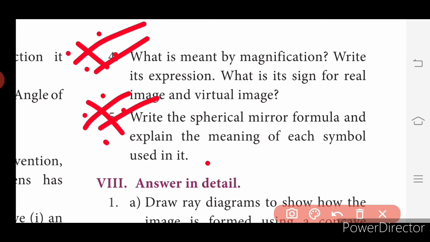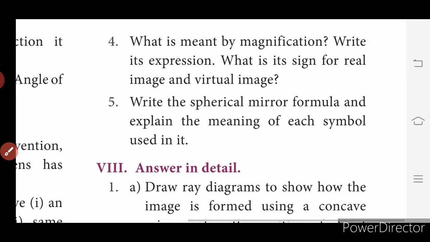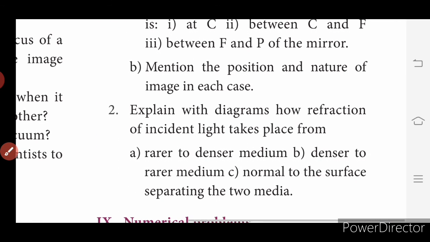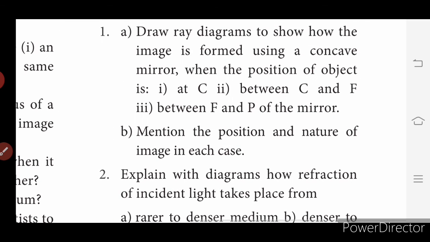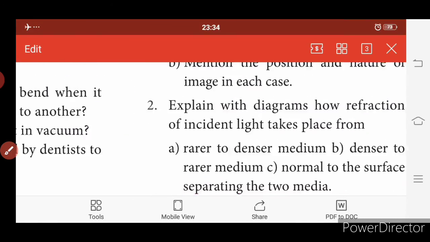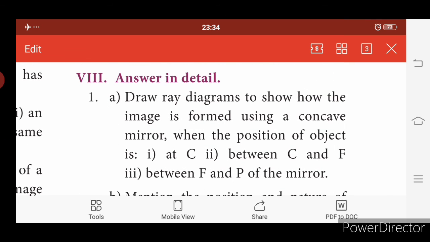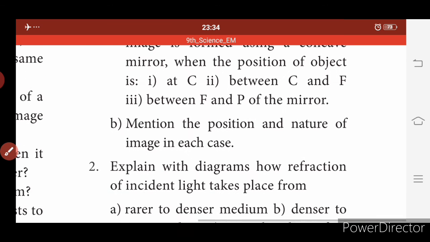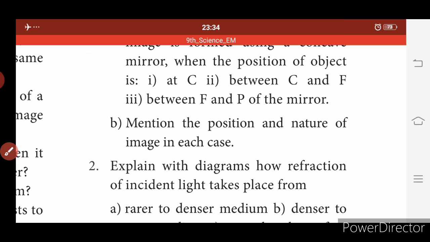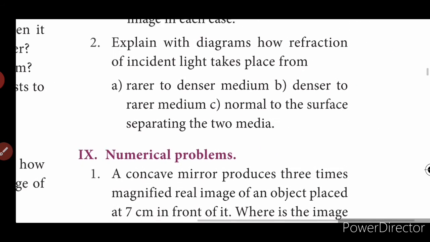And detailed answer. Both the questions are important questions. Write the first question in your classwork. Draw ray diagrams to show how the image is formed using a concave mirror when the position of the object is at C, between C and F, between F and P, and mention the position and nature of the image in each case. Both the questions are important from the exam point of view.